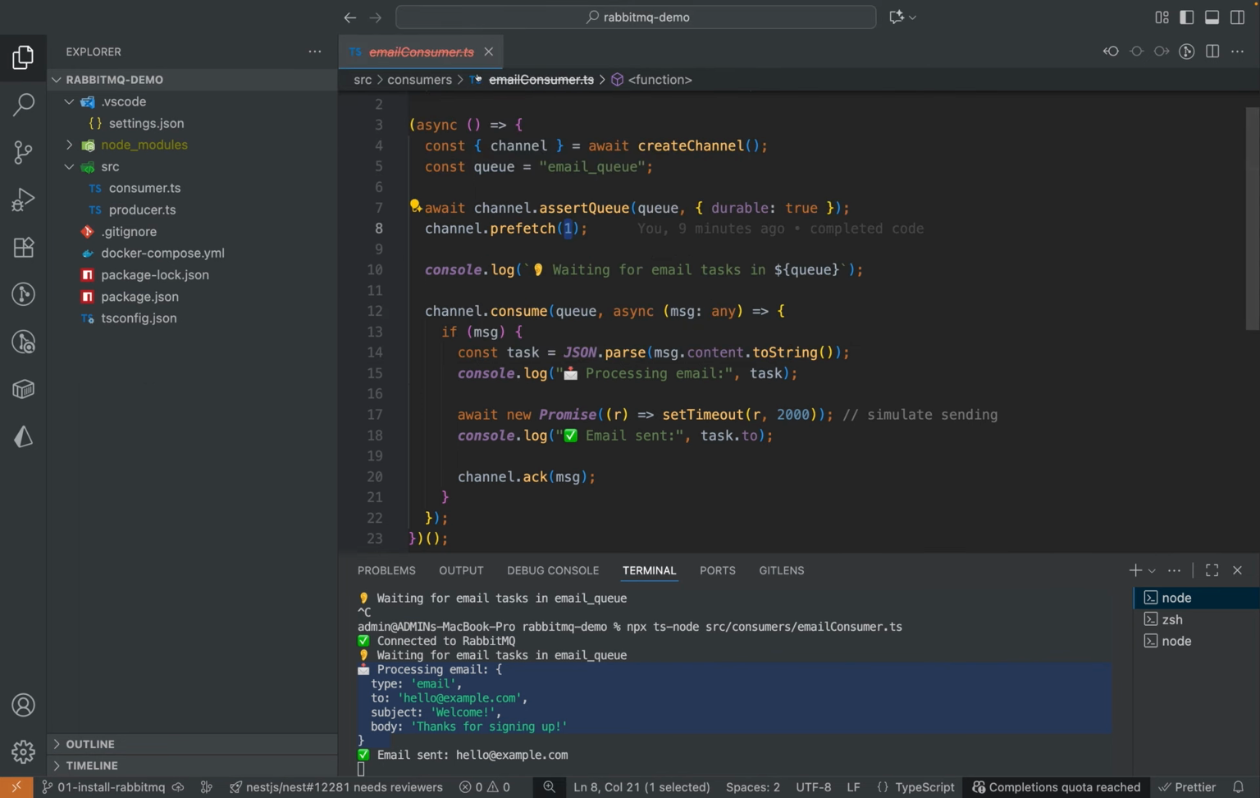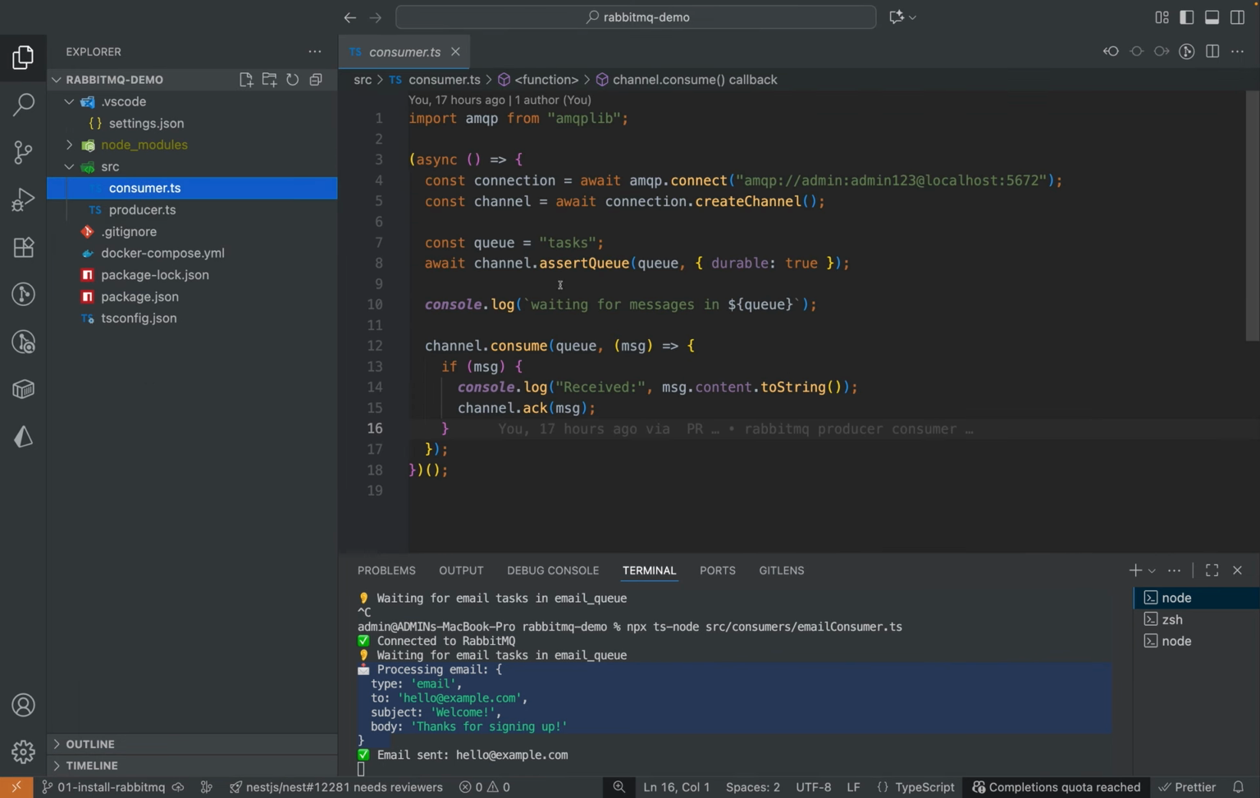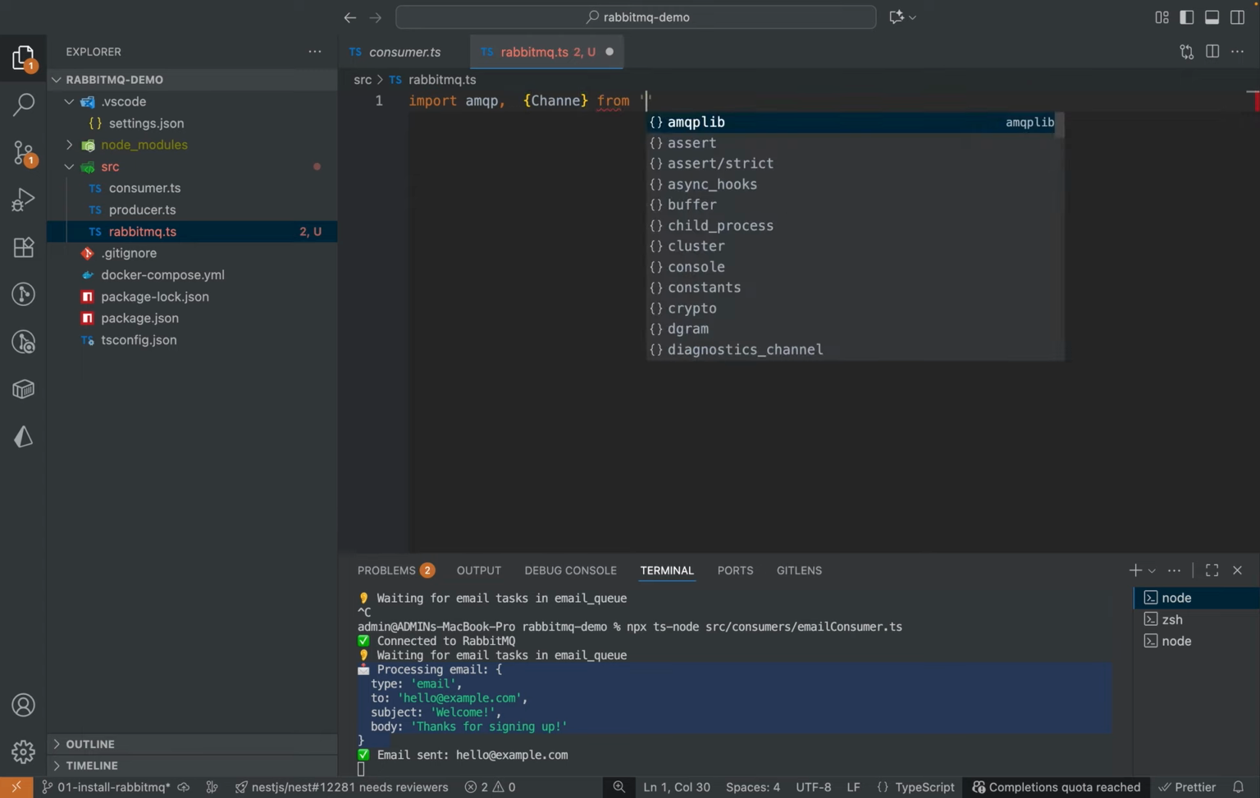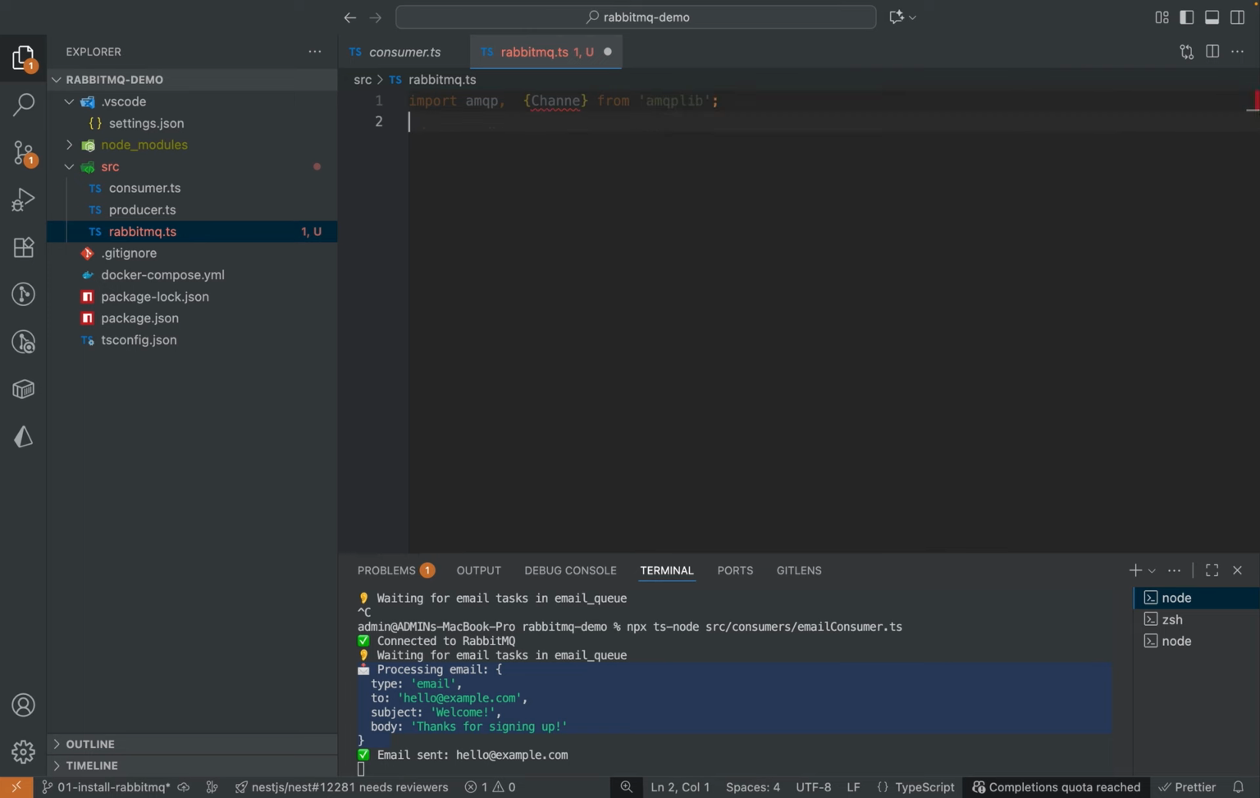I'm going to move into my previous code. One more thing, we're going to create a common connection for producer and consumer. So we're going to keep connection management in one file. Let's import AMQP, and we need the channel type from the AMQP lib.